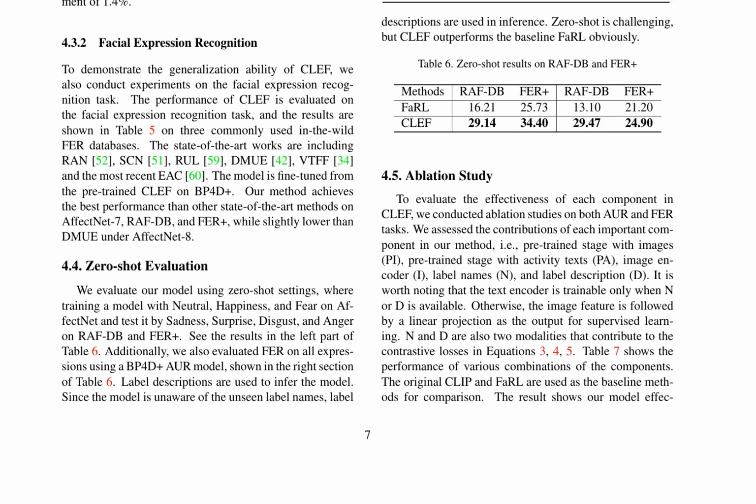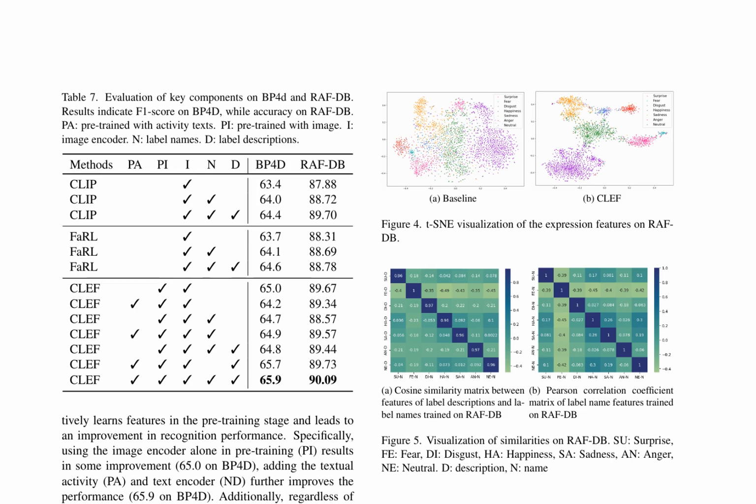In the zero-shot evaluation, CLEF is trained with neutral, happiness, and fear on AffectNet and tested on sadness, surprise, disgust, and anger on RAF-DB and FER+. The results show that CLEF outperforms the baseline FaRL obviously.